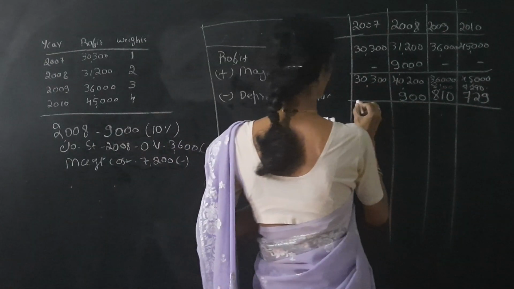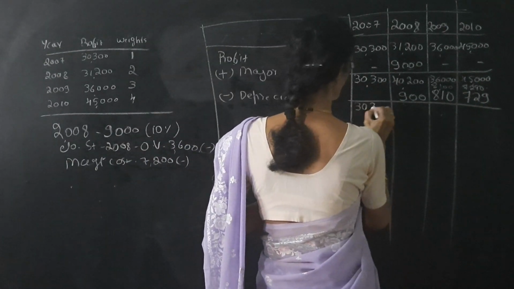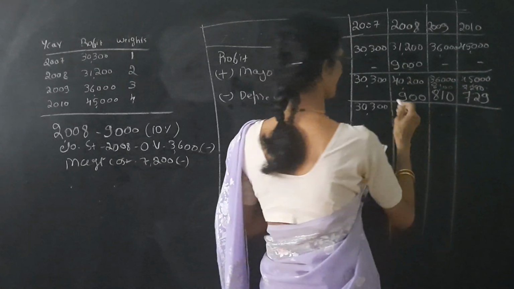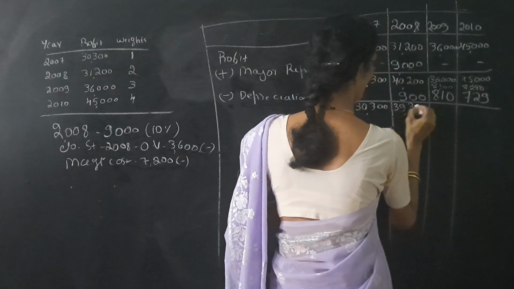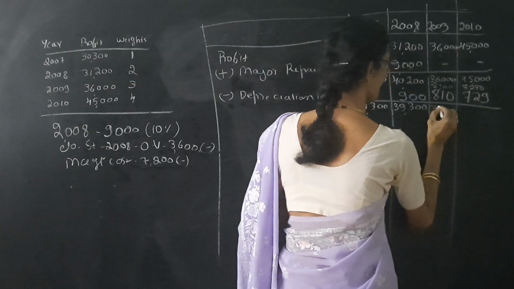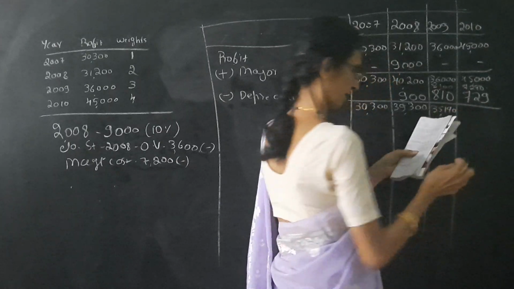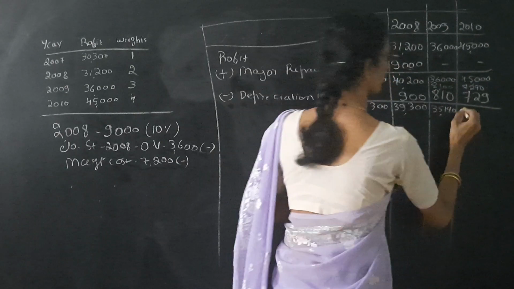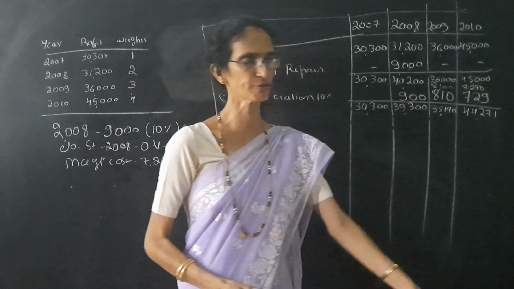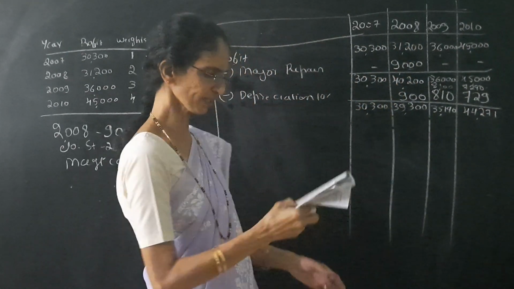So we get here it is 30,300. Next one is 39,300. Next one is 35,190. So last one is 44,271.